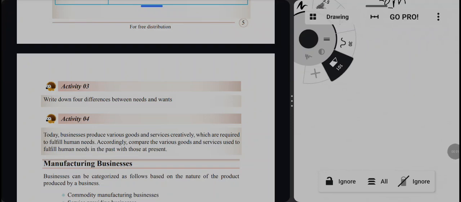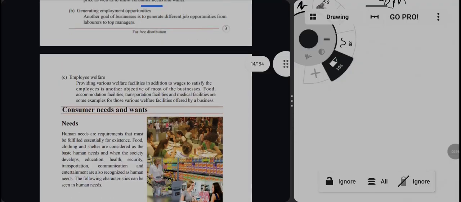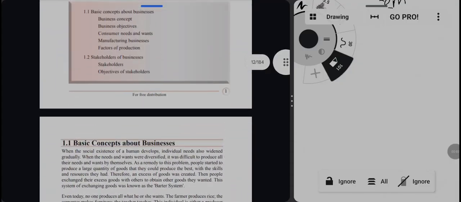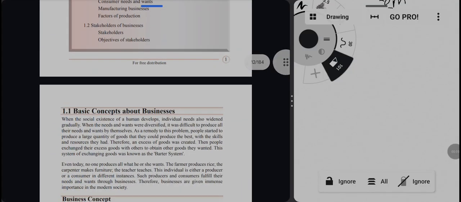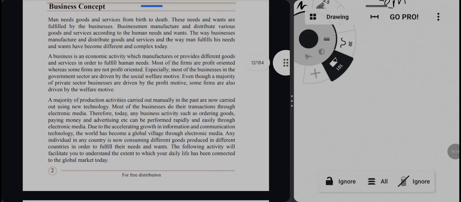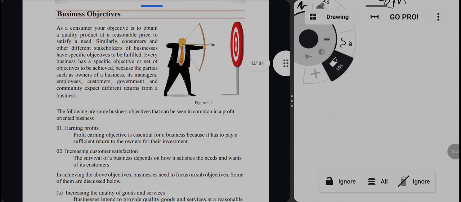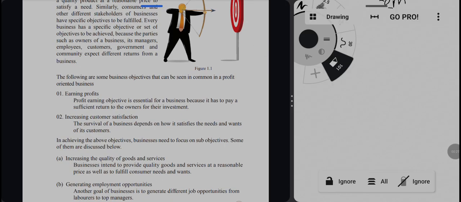Students, let's start the other part of the first lesson. In the first part we have already studied the basic concept of business, what is called business, how business came to this society, and what the objectives are from the point of view of the consumers and of the businesses.